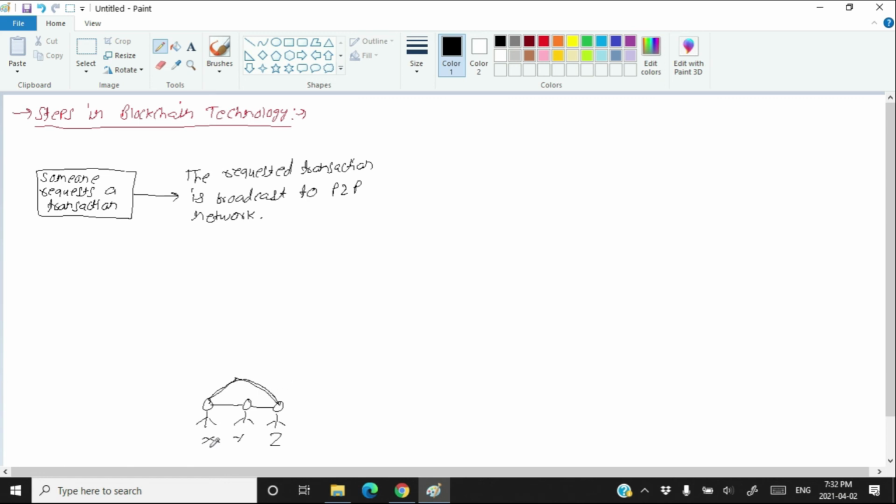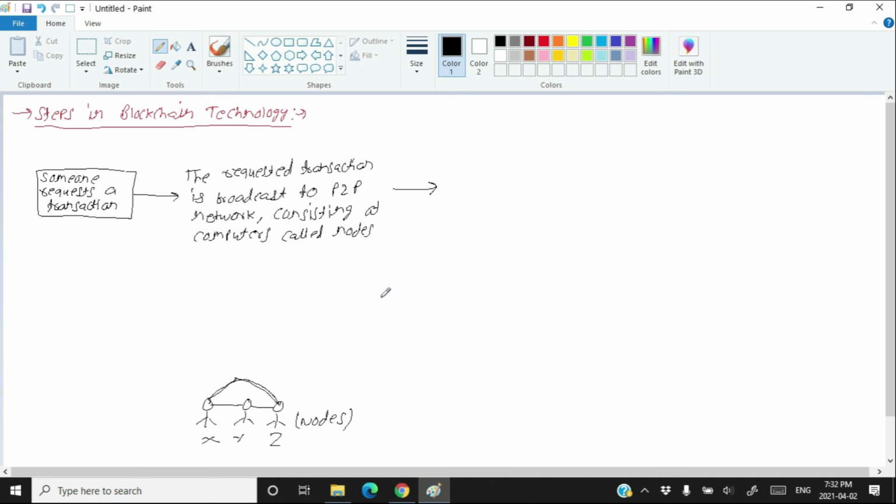In technical terms, these people in a peer-to-peer network are called nodes. So all these three people X, Y, and Z are technically called nodes, consisting of computers. Means in normal life, a peer-to-peer network consists of computers called nodes.